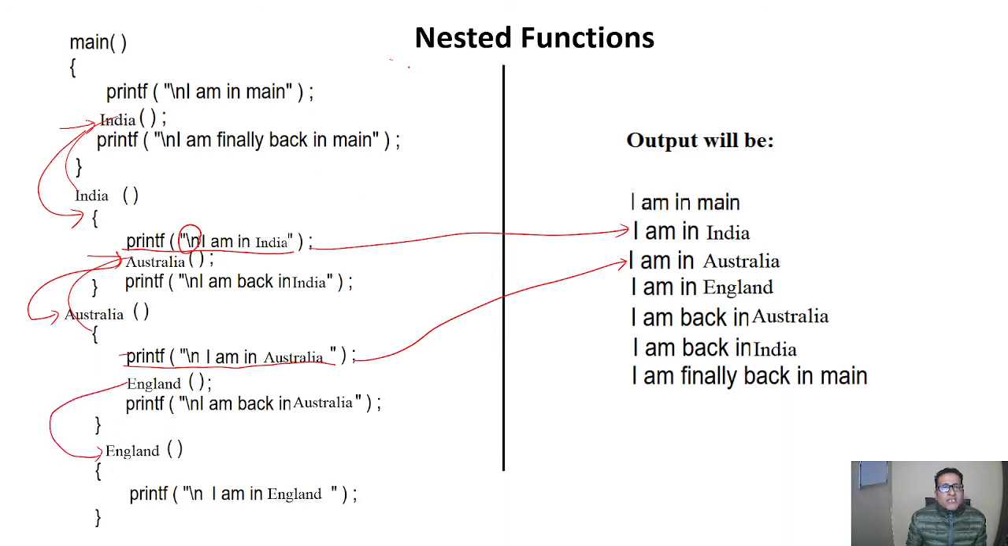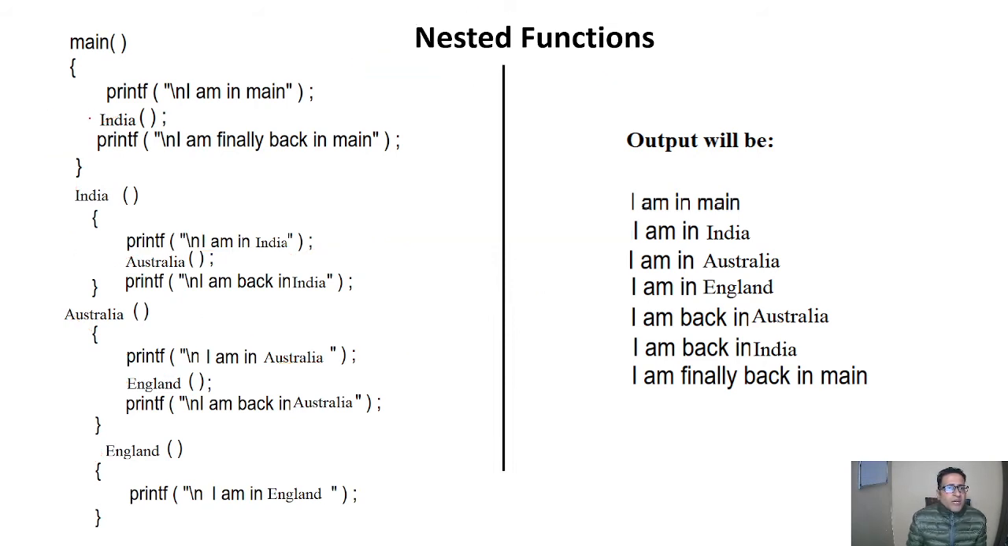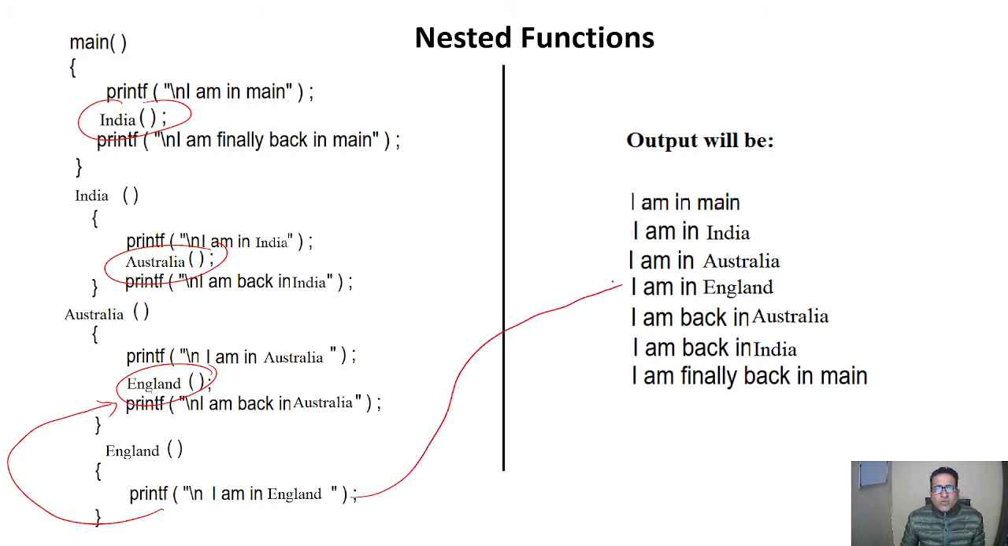Means nested functions are done here. Firstly, the main function is calling India, India is calling Australia, Australia is calling England. When England is called, here we will have the fourth printing, "I am in England," you can see here, and control will go back to the Australia.